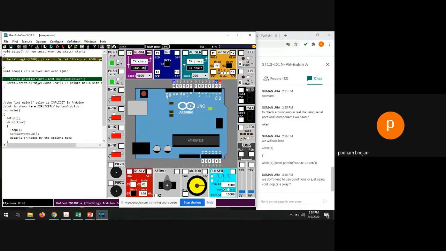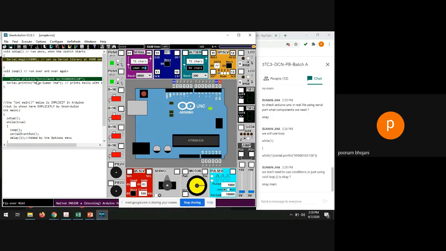You need not put any condition over here. You just put it into the loop. You need not say start from here, and if this happens, go to this loop, and if this does not happen, go to that loop. Right? So you can use this void loop multiple times also. Very easy programming, I told you. So that was the third task.